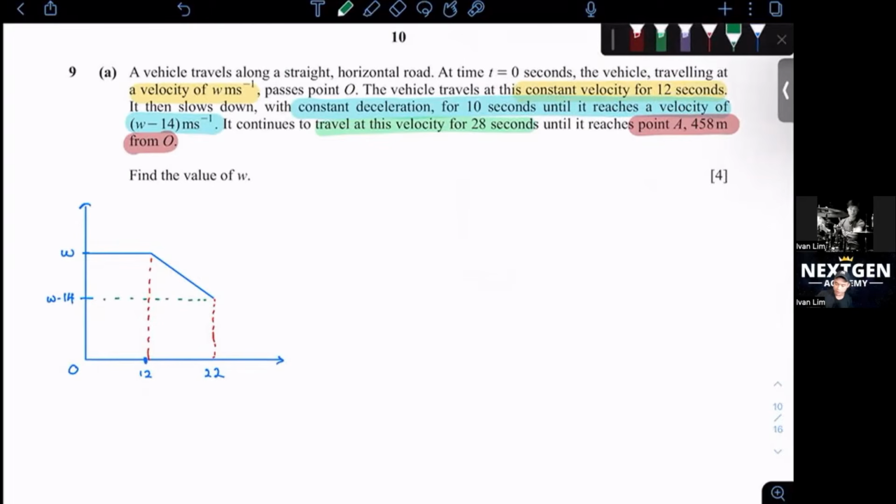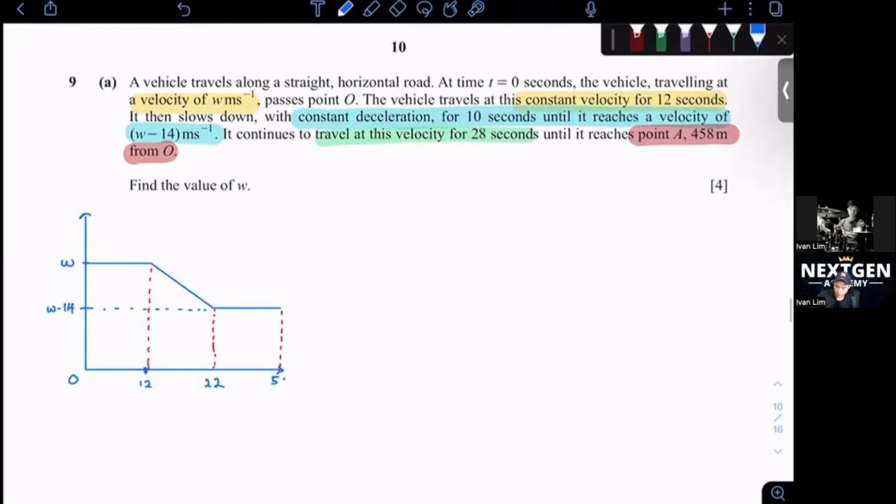And it travels at this velocity for 28 seconds. So 22 plus 28, you will get 50. Okay, you'll get 50. And then they say until it reaches point A, which is 458 meters from O.